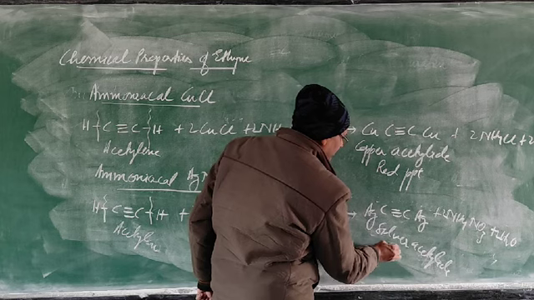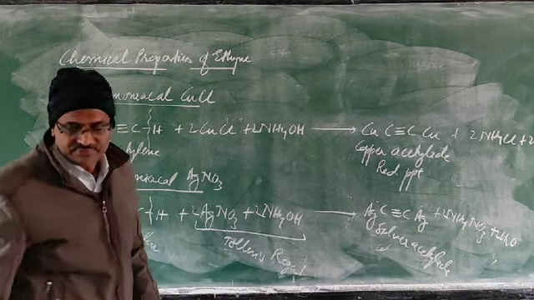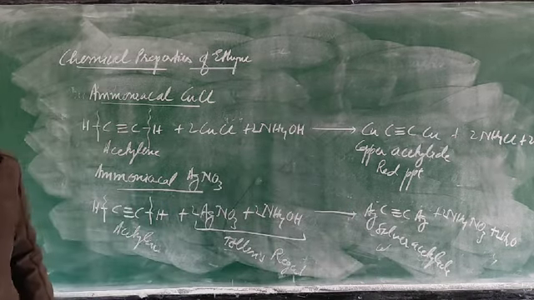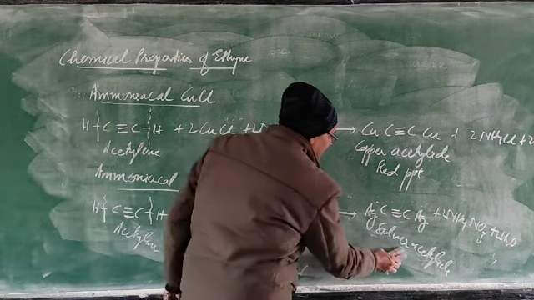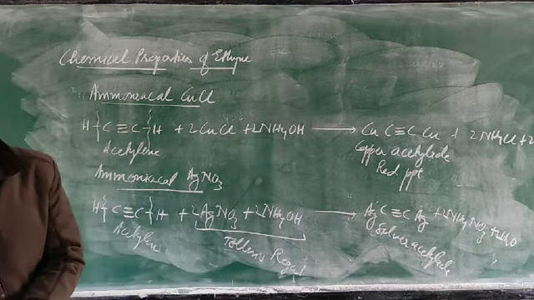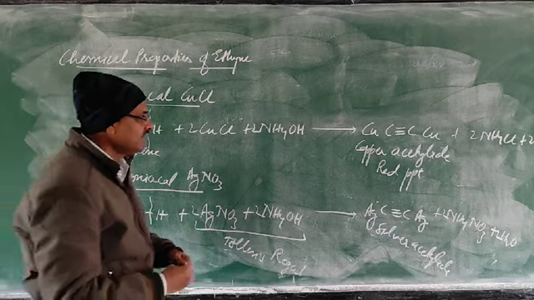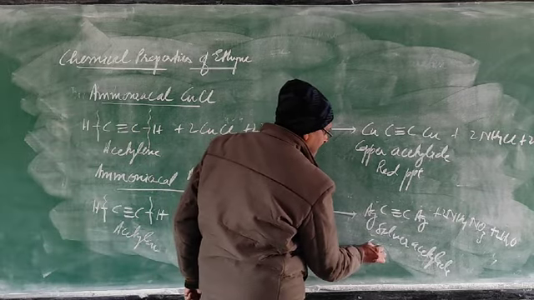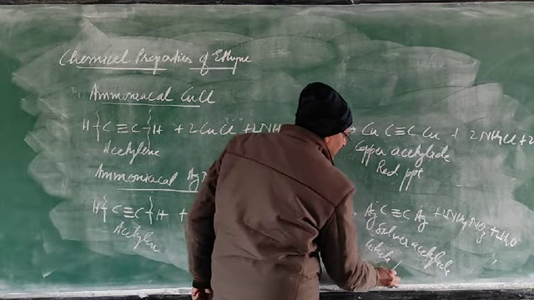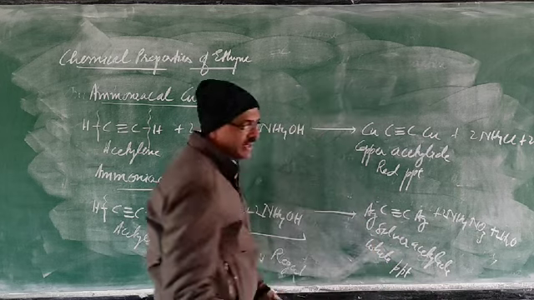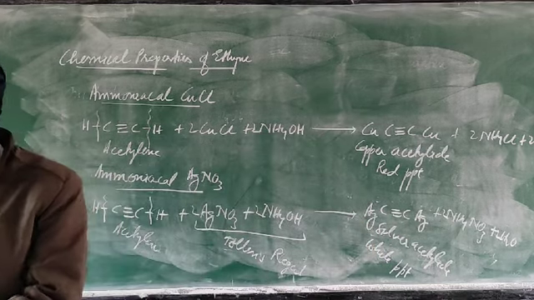White precipitate is formed. Here, in the case of copper, we have seen the red precipitate. Here, you will get white precipitate. So your observation will be white precipitate. Not solution. White precipitate is formed. So please underline in your book.